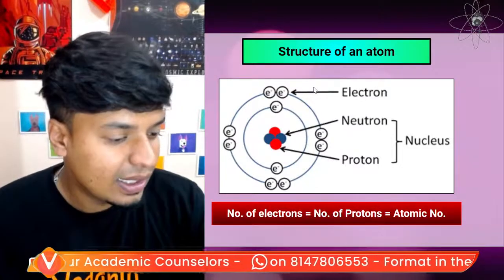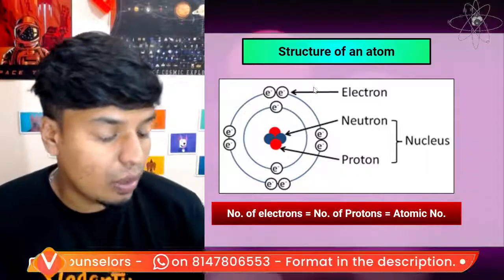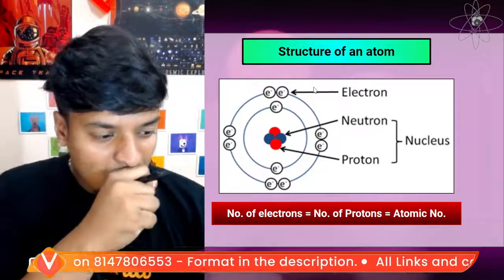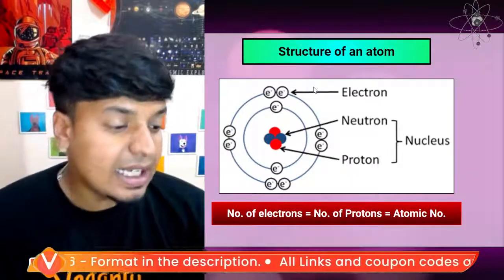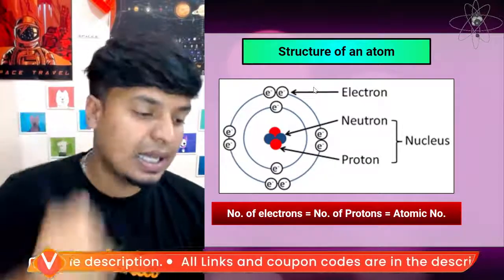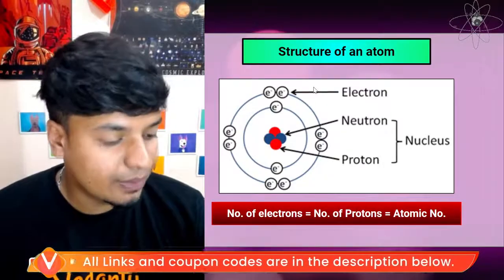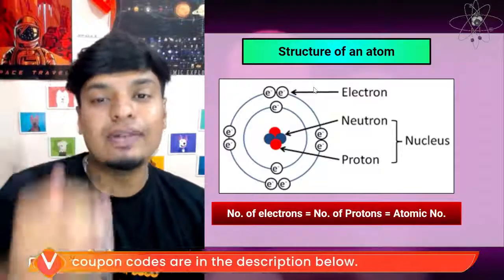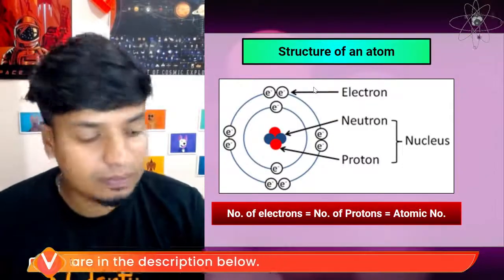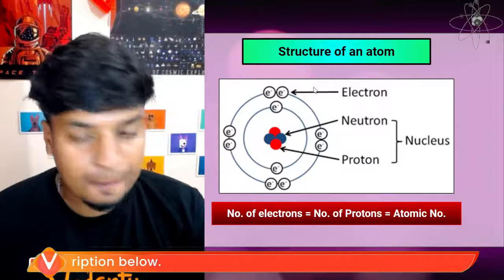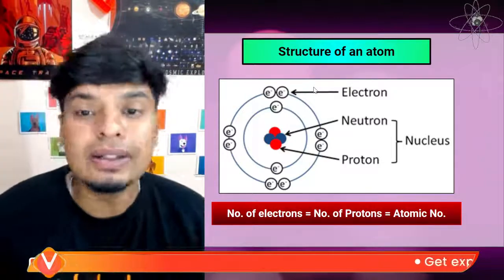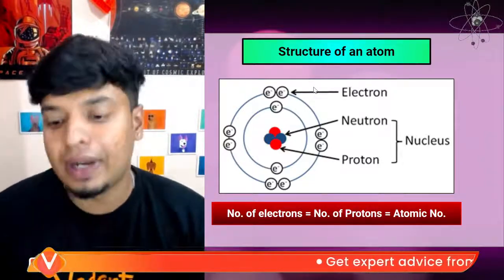Yes, you can ask me a doubt. Tell me. See, these shells are different energy levels. Those are different energy levels that we have. So what is atomic number? Number of protons, which is equal to number of electrons.